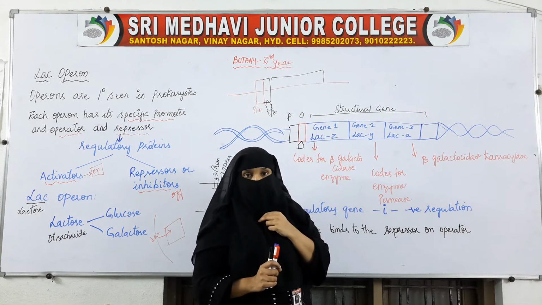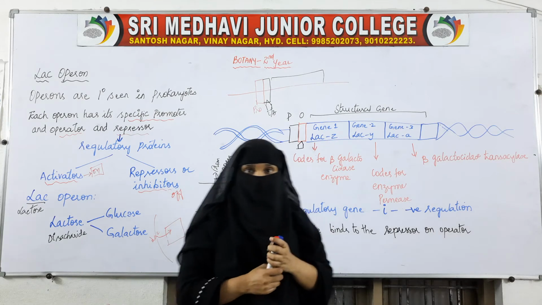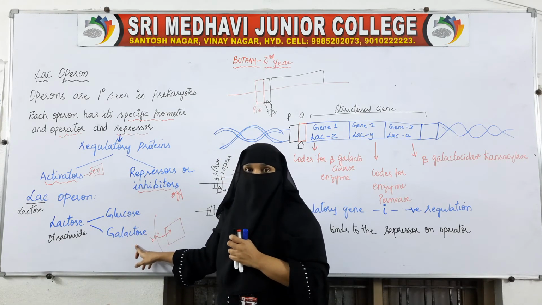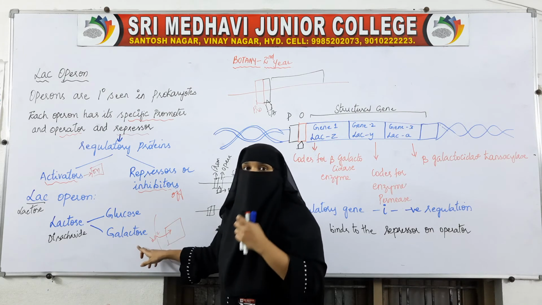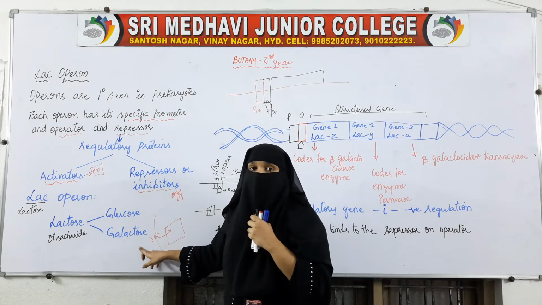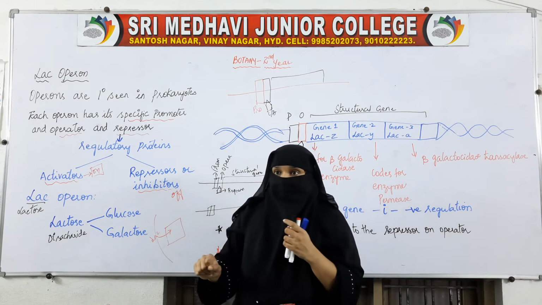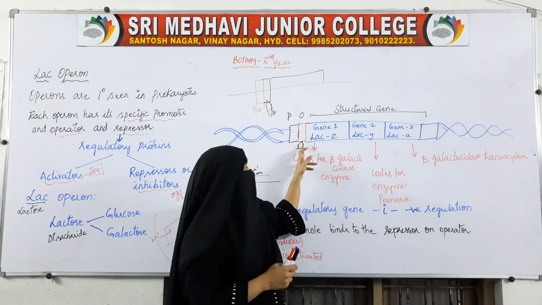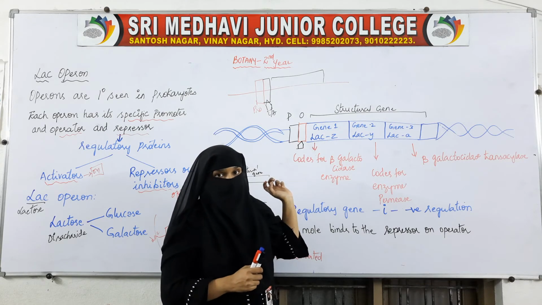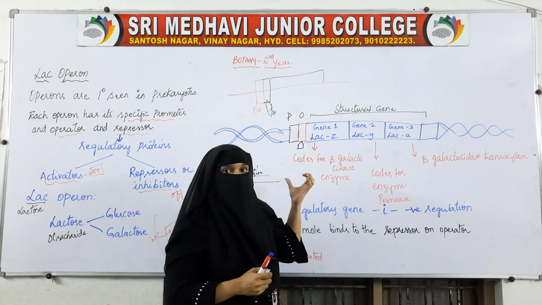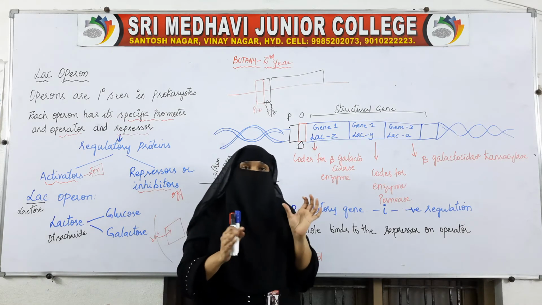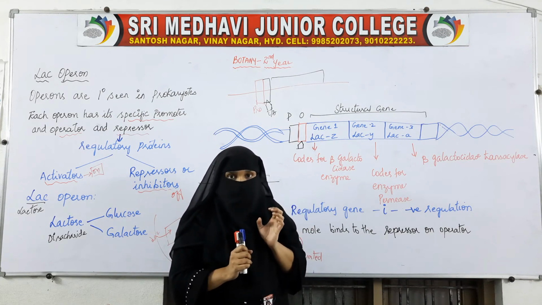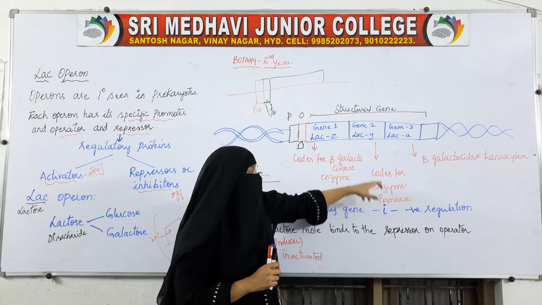So what happens when bacteria do not have glucose? Because of this repressor, the permease genes will be turned on and off. It is not that they will be continuously off. For some brief time the genes will be turned on, and this enzyme will be formed.